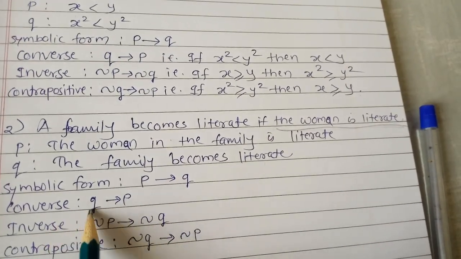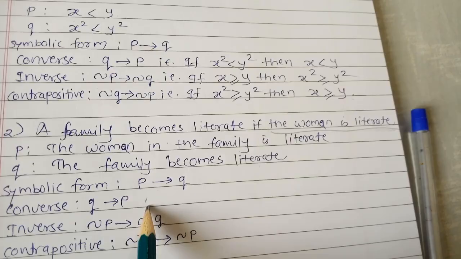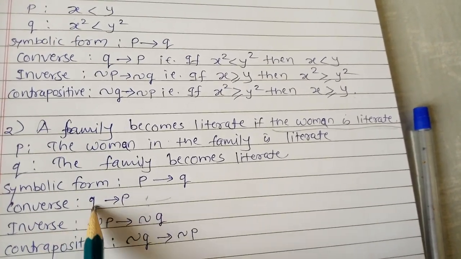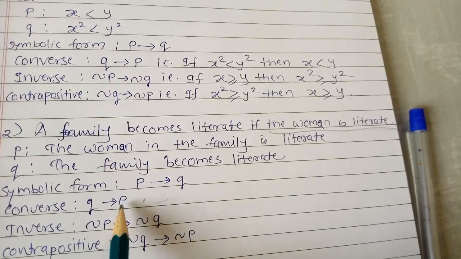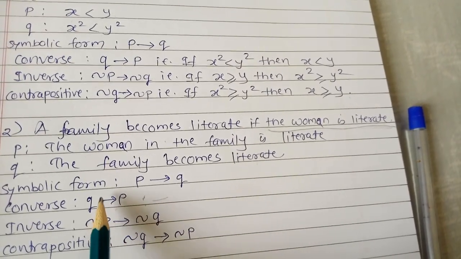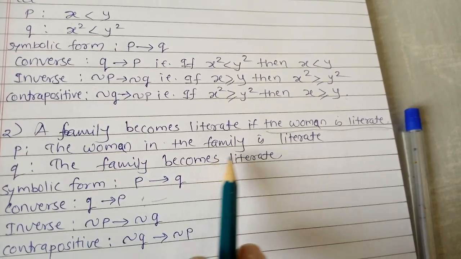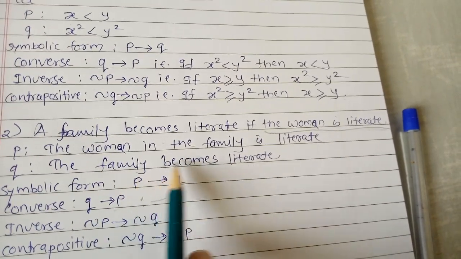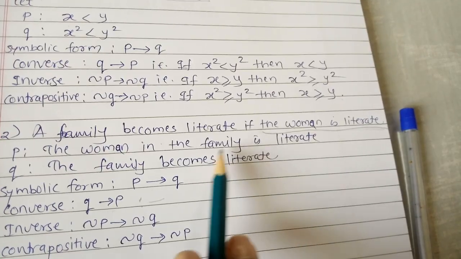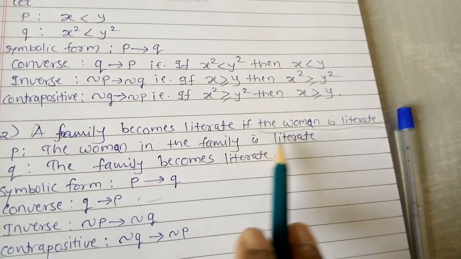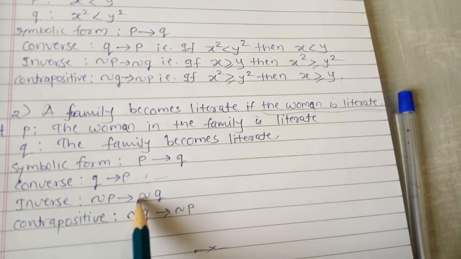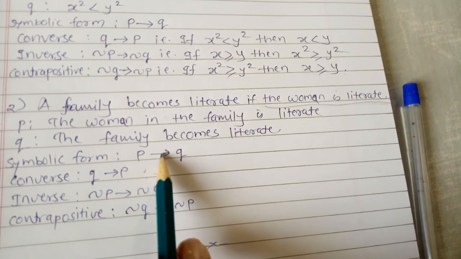Now see how to write the converse. We have not written the statement here, you have to write the converse, that is Q conditional P. So how can we write it? What is the Q statement? That is the family becomes literate. So we have to start with if: if the family becomes literate, then the woman in the family is literate.